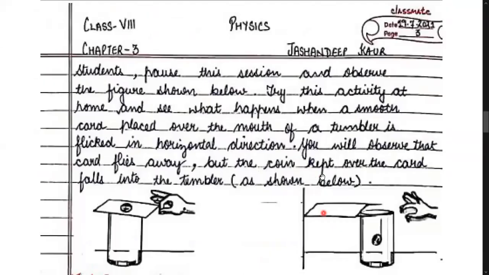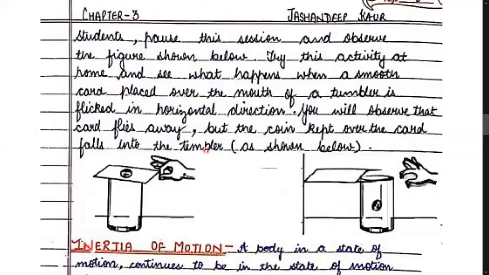Now again, kindly pause this session and observe the figure shown below. You can try this activity at your home and see what happens when a smooth card placed over the mouth of a tumbler is flicked in a horizontal direction. You are giving a force in a horizontal direction. Children, you will observe that the card will fly and the coin will fall down. It is the same thing which I have shown you with the ball. Kindly try this and then return back for the session forward.